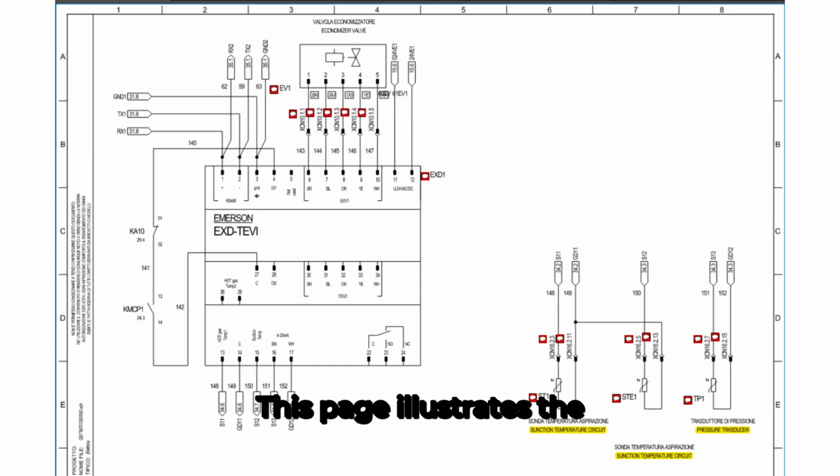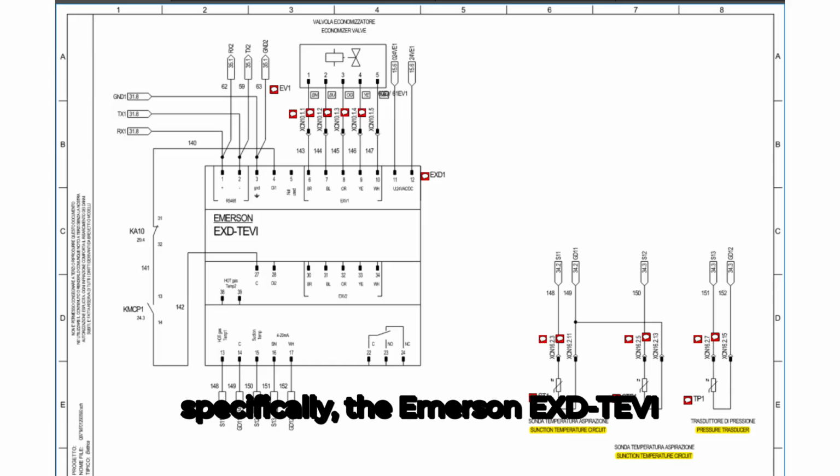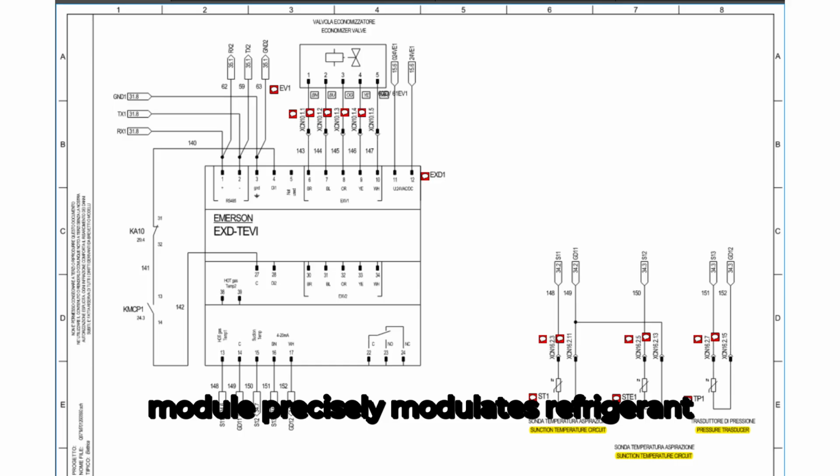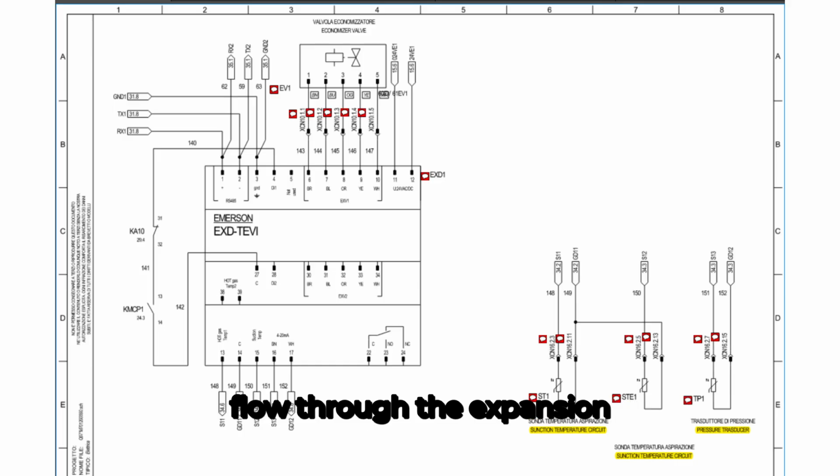This page illustrates the wiring of the electronic expansion valve module, specifically the Emerson EXD-TEVI controller, labeled EXD1. The EXD-TEVI module precisely modulates refrigerant flow through the expansion valve, EEV, to maintain proper superheat and efficient system operation.